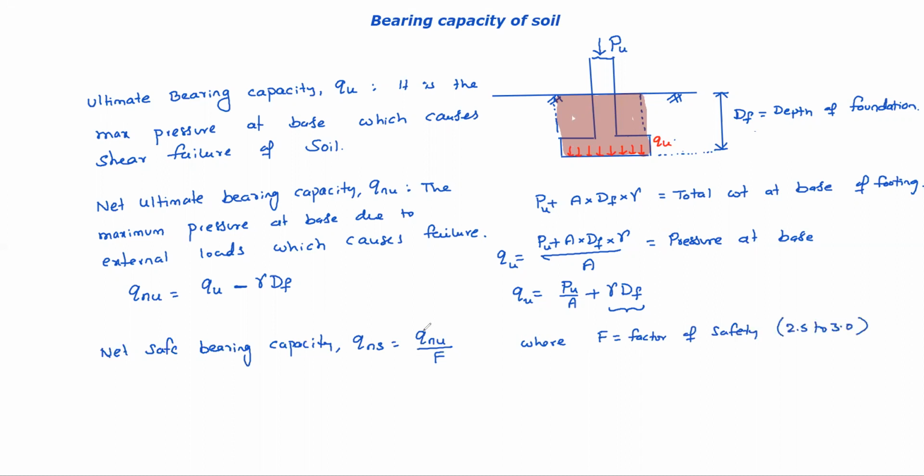Okay. So what is the net safe bearing capacity? Definition is like this.